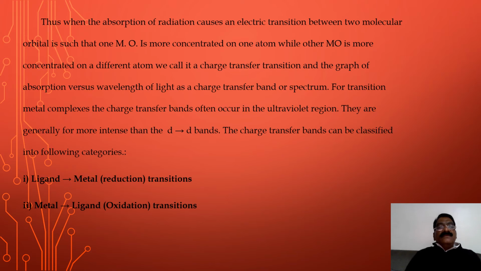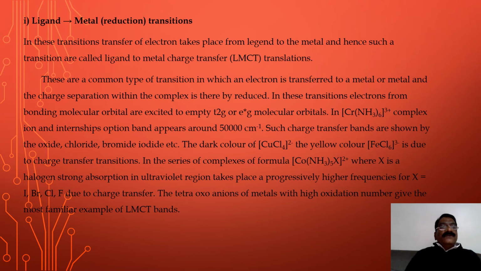For transition metal complexes, the charge transfer band often occurs in the ultraviolet region. They are generally far more intense than the d-d transition. The charge transfer band can be classified into two types. First, ligand to metal transition, which is called reduction, and second, metal to ligand transition, which is called oxidation. We will see first the ligand to metal transition, reduction.